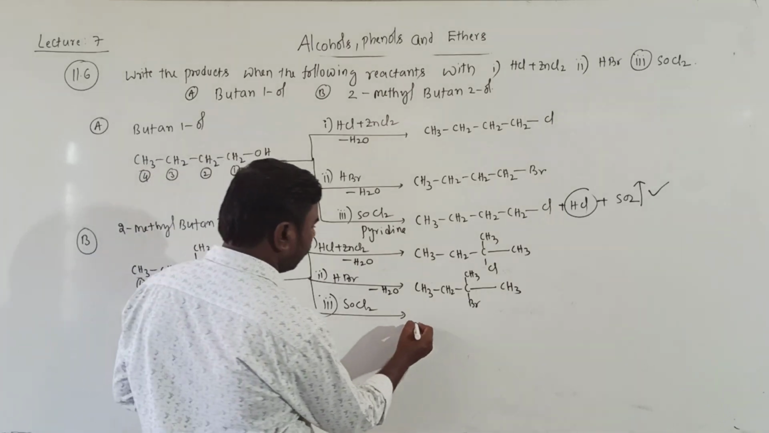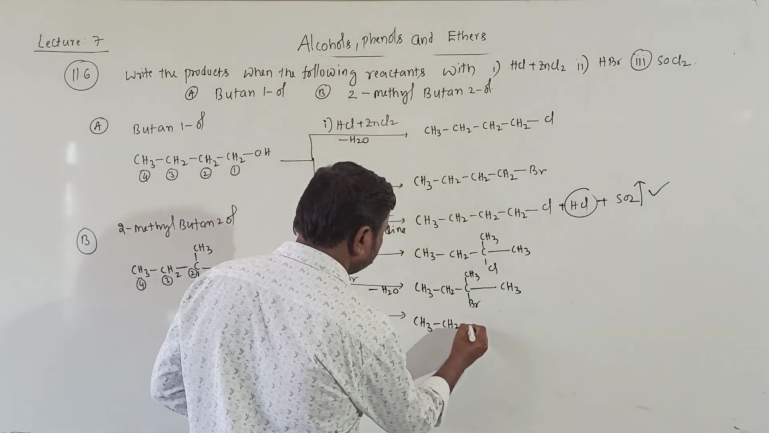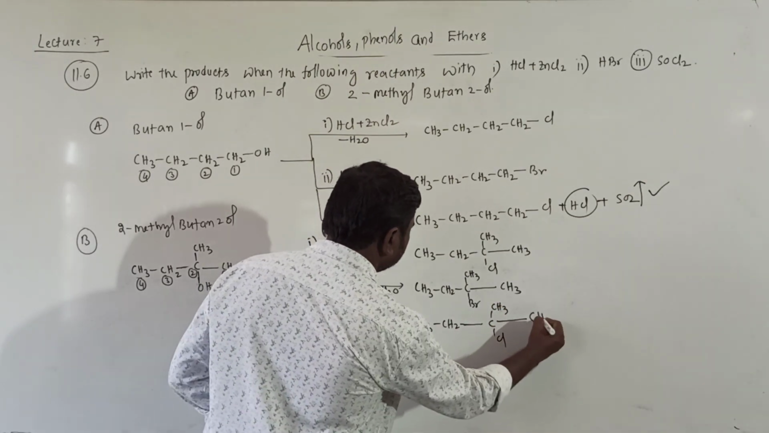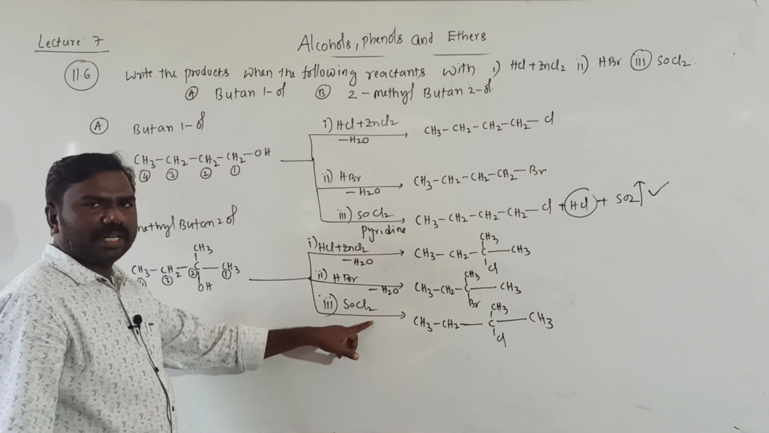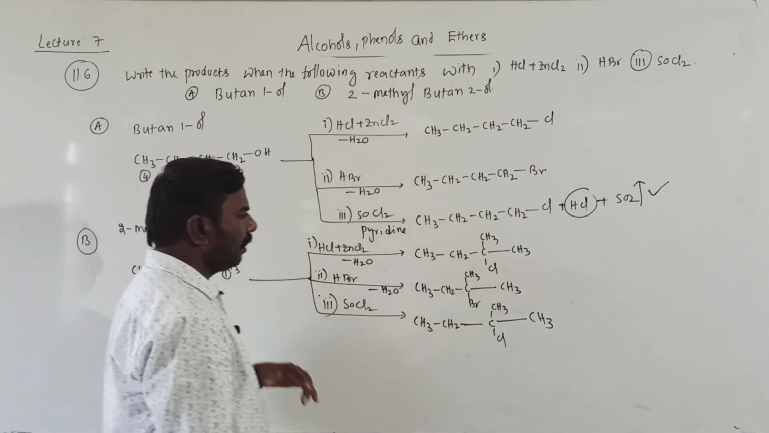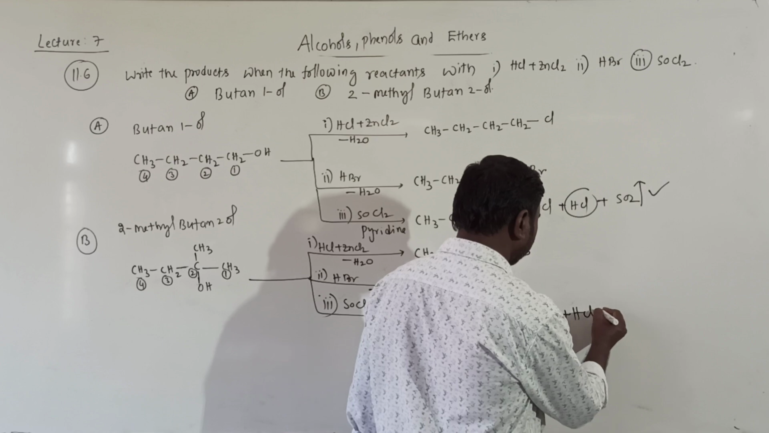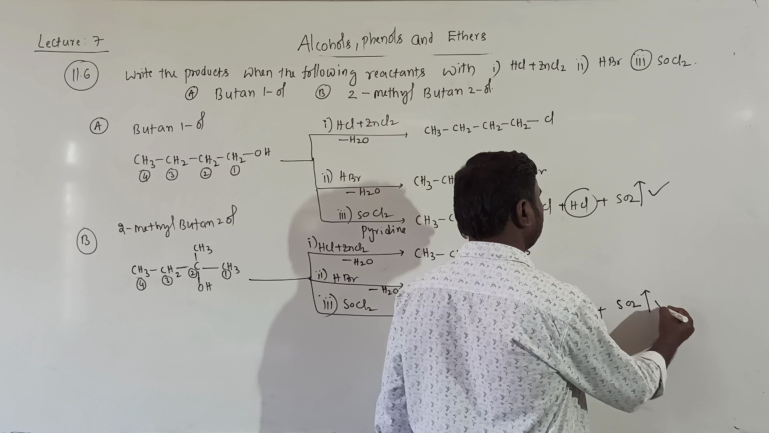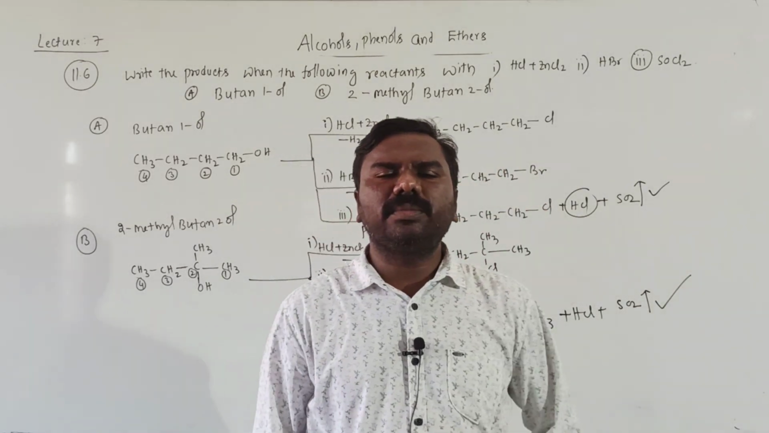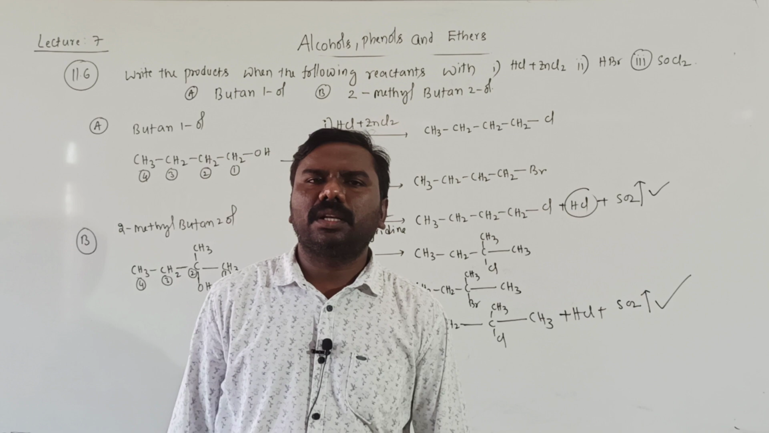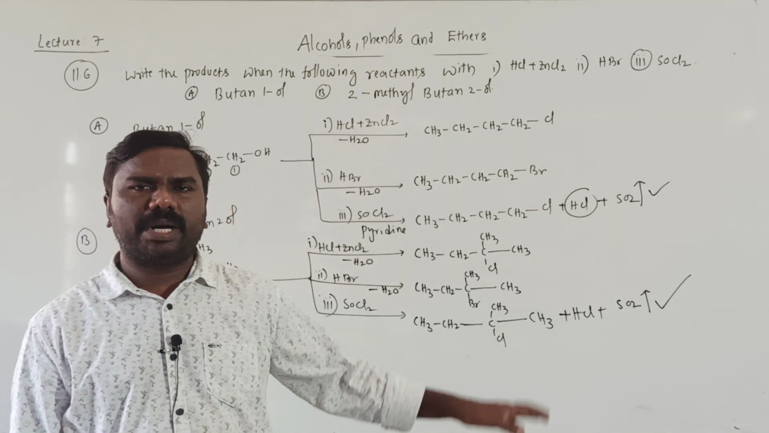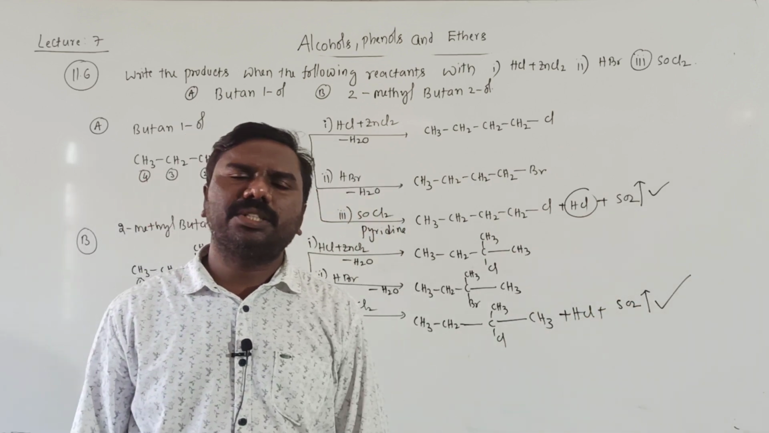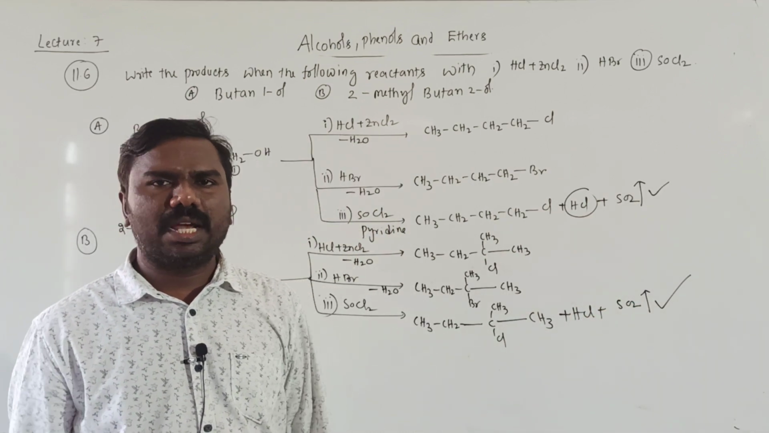Next, OH is replaced by Cl, CH3, CH2, C, CH3, Cl, CH3. One Cl is eliminated, one more Cl and hydrogen removed as HCl, and the left oxygen and SO removed as SO2. Gas is evolved. This is the major one. So the third method is the best method to prepare alkyl chlorides compared with the others, because SO2 is removed as a gas, and HCl is neutralized by the addition of pyridine, then we will get only alkyl chloride.